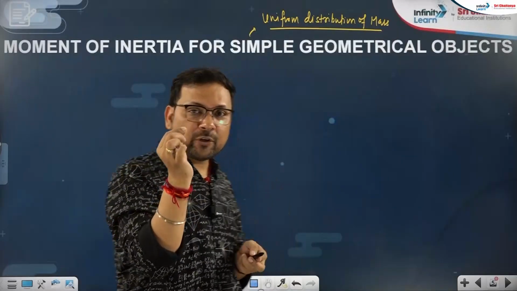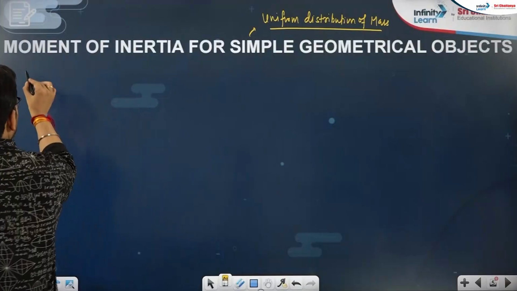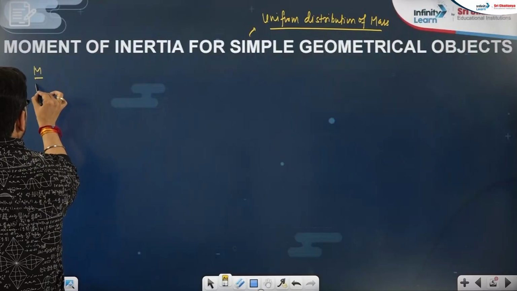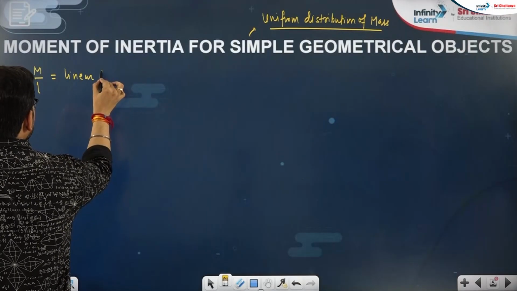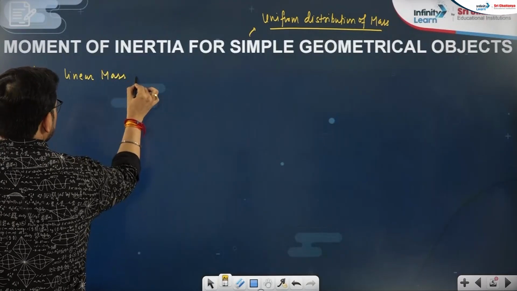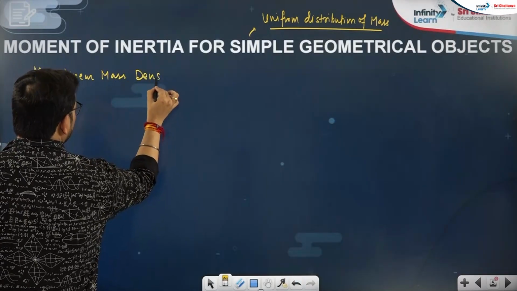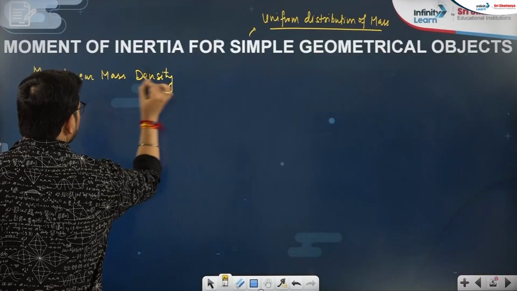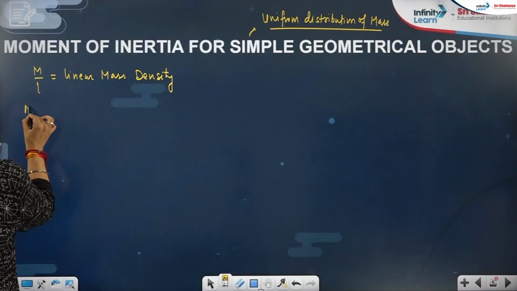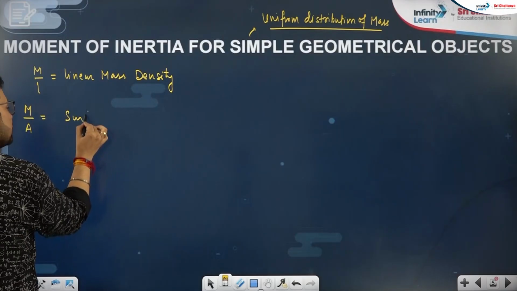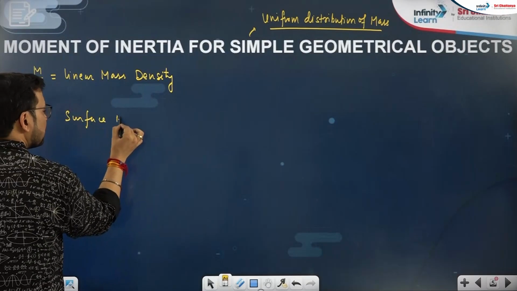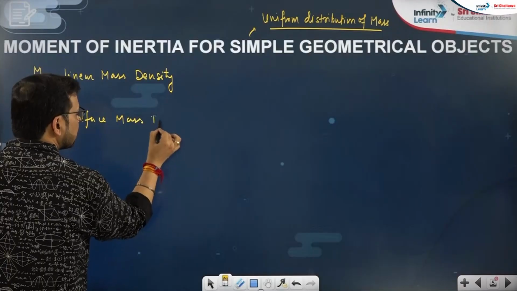If mass is distributed on length, for example, mass by length, which is also known as linear mass density. Or if I say m by a, that will be the surface or superficial mass density.